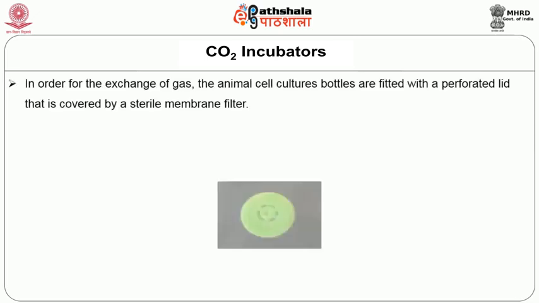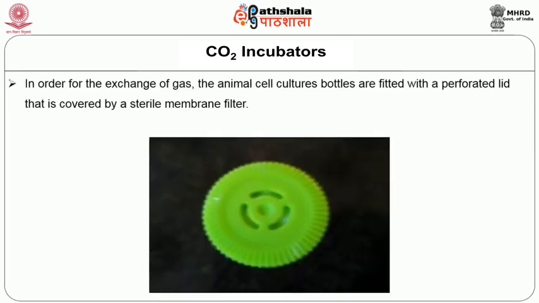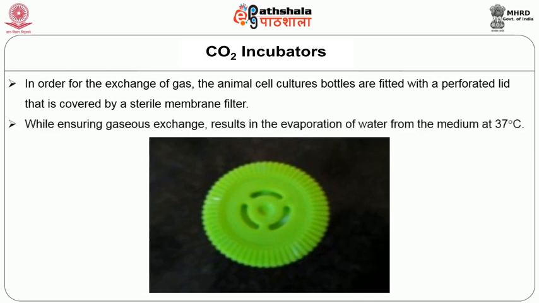In order for the free exchange of gas to the cultures, the animal cell culture bottles are fitted with a perforated lid that is covered by a sterile membrane filter. This, while ensuring gaseous exchange, results in the evaporation of water from the medium when incubated at 37 degrees Celsius.